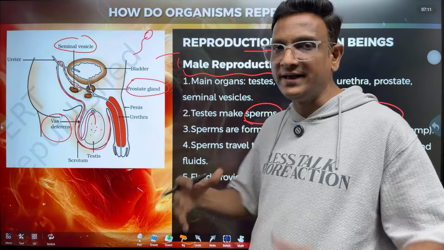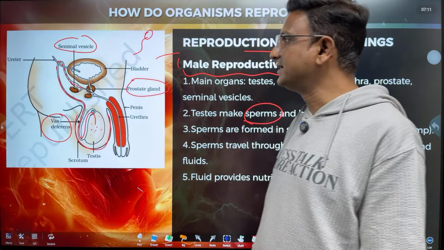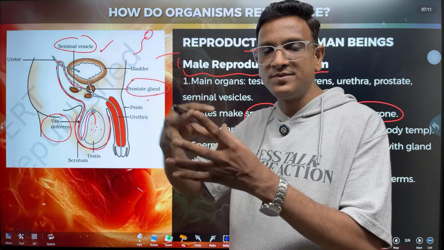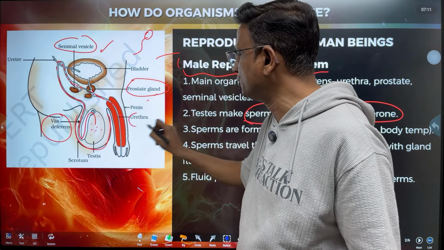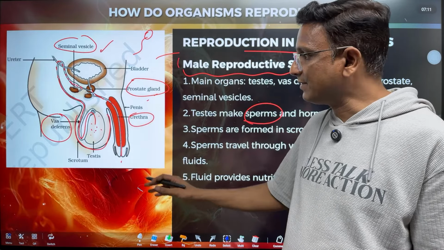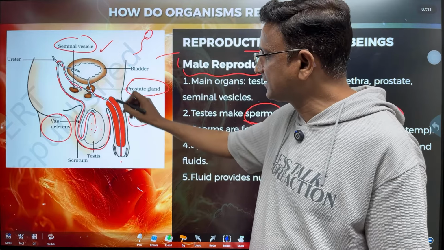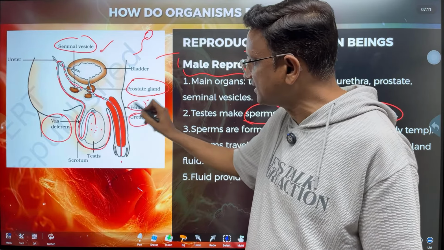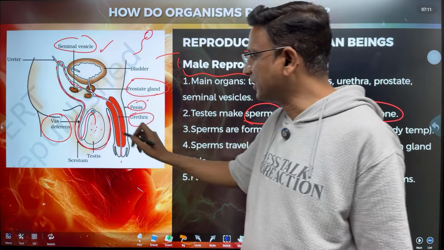So for the movement and all, they need energy, they need support. That is given by the fluid. What is the fluid? Semen, produced by the seminal vesicle and prostate gland. So the sperms mix up with the semen and they come out of the body through this tube. What is this tube? Urethra. Okay, right? So the male gametes are produced in the testis, they come out through the urethra. So the urethra is the pipe. This pipe is coming out of the body through a part called the penis. This is the penis. So inside the penis there is a tube, that is the urethra.